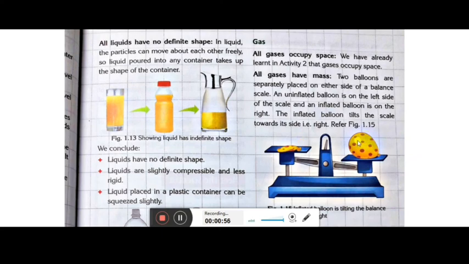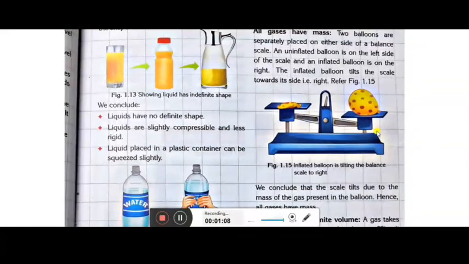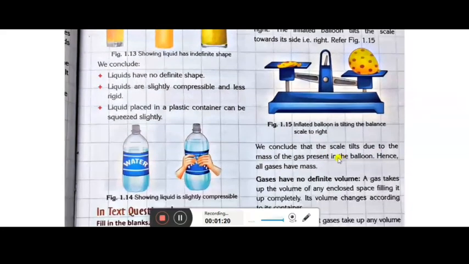But as you have filled the balloon with the air, there is some sort of heaviness in this balloon. So here you can see the balance will tilt at the right side where the inflated balloon is kept. So this means there is some sort of mass. So this concludes that the scale tilts due to the mass of the gas present in the balloon.